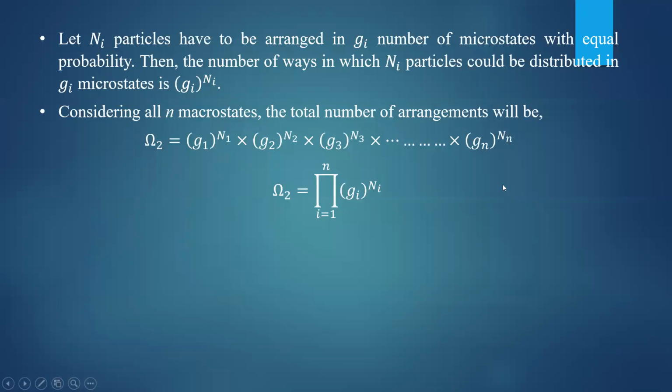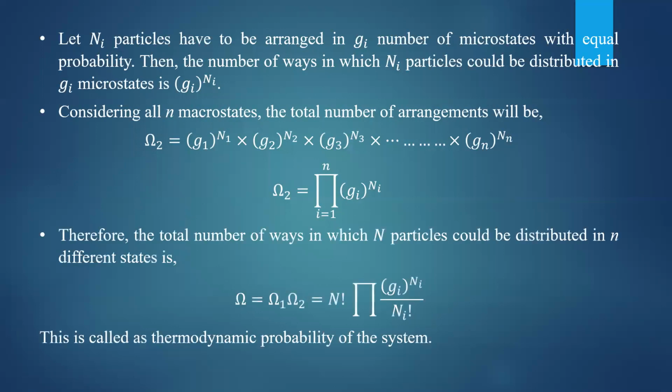It is a product. So what will be the total thermodynamic probability omega? That will be equal to omega 1 into omega 2. Therefore, the total number of ways in which n particles could be distributed in n different states is given by omega equal to omega 1 into omega 2, that is n factorial by the product of Ni factorial, into the product of Gi to the power Ni.